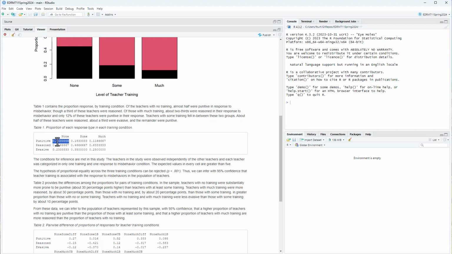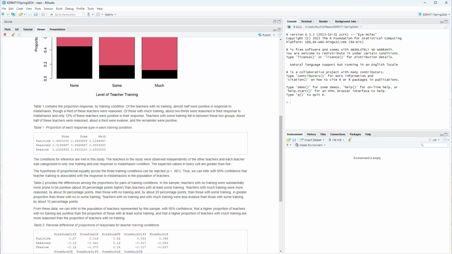And notice that these are conditioned on columns, that if you add up these proportions in every column, they will add up to 1. They'll add up to 1 for the none, add up to 1 for the some, add up to 1 for the much. So we are conditioning on the columns, which are the levels of the explanatory variable. And that's what you want to do. You want to condition on the levels of the explanatory variable in order to compare the proportions.